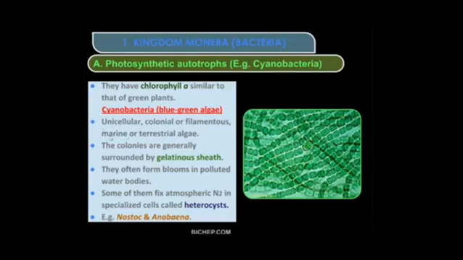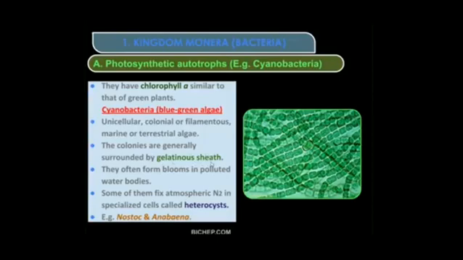Marine means they are present in the sea water, or terrestrial, meaning they are present on the land, wherever a little bit of water is present. Then the colonies are generally surrounded by a gelatinous sheath. If you see the colony here, it is surrounded by the gelatinous sheath.